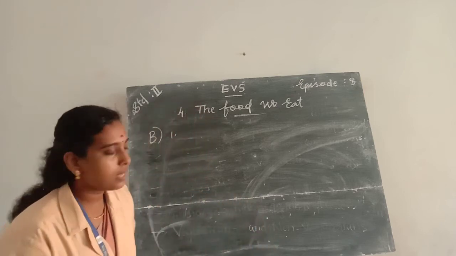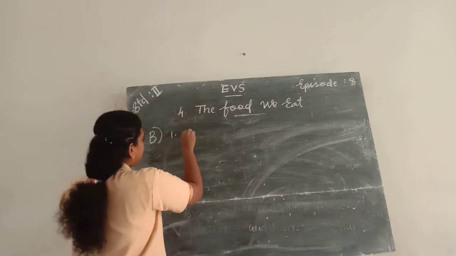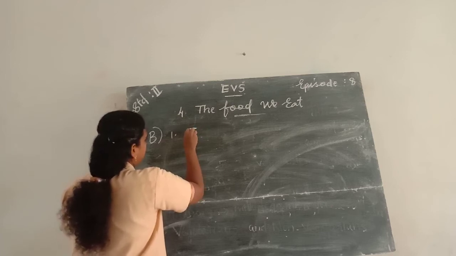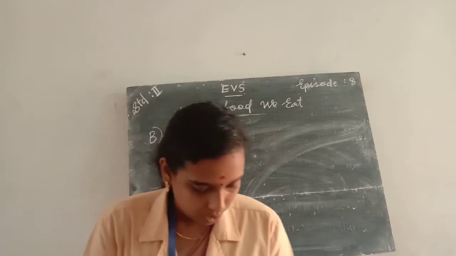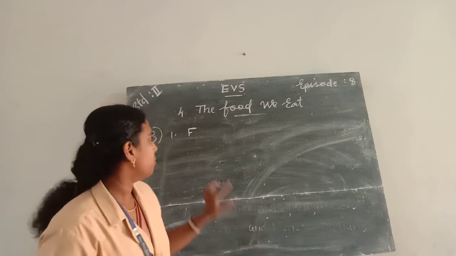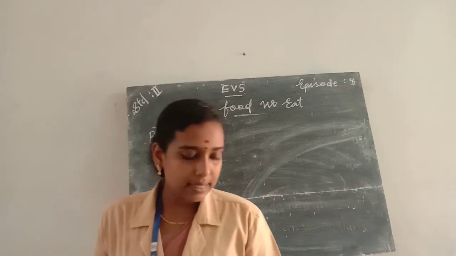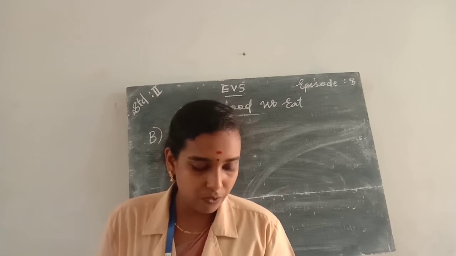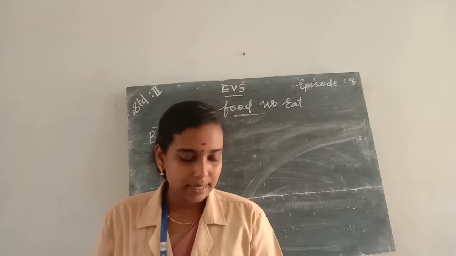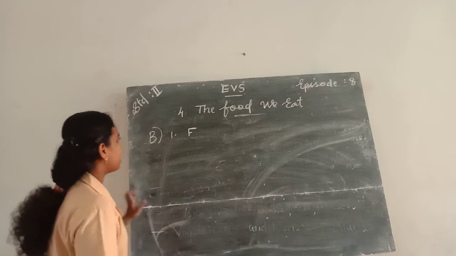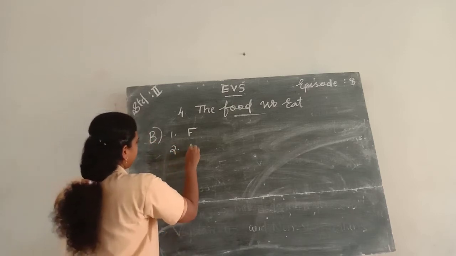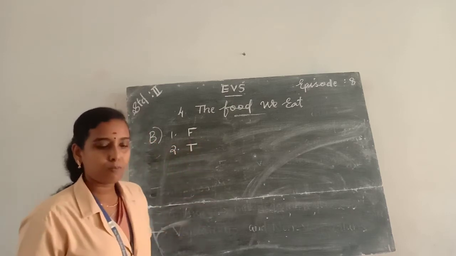So the statement is false. So you write F for false in the box. And the second one is: sambar is made from pulses. Yes, it is true. Sambar is made from pulses. So write T in the box.